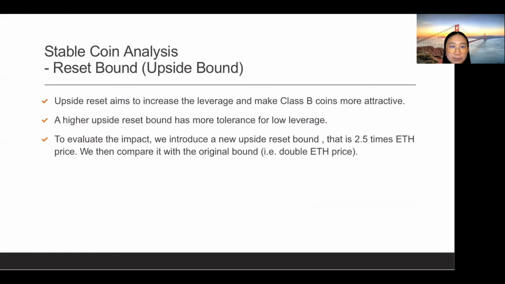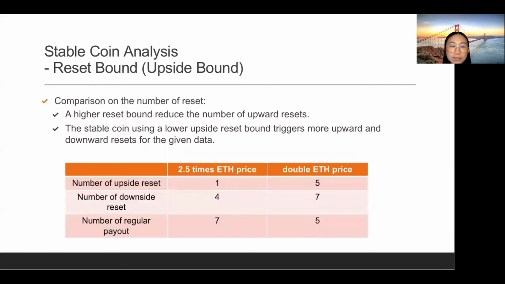Then it comes to reset bound analysis. To evaluate the impact of the upside reset bound on the value of WA and WB, we change the bound from WETH price to 2.5 times ETH price and compare it with the original bound. By doing this, the new stablecoin contract is more tolerant for low leverage. Based on our data, there are fewer upside and downside resets under the new bound. Apparently, a high reset bound reduces the number of upward resets.